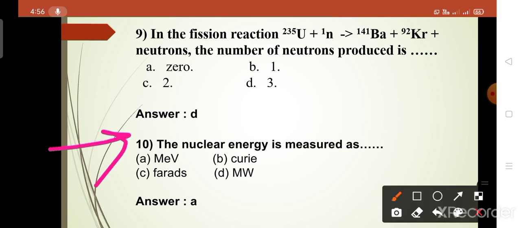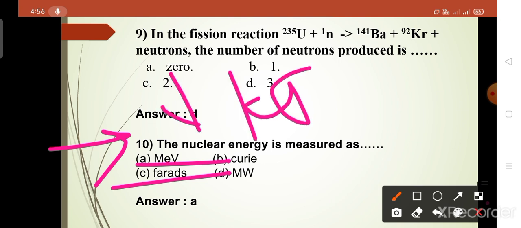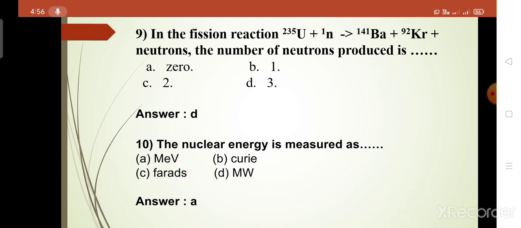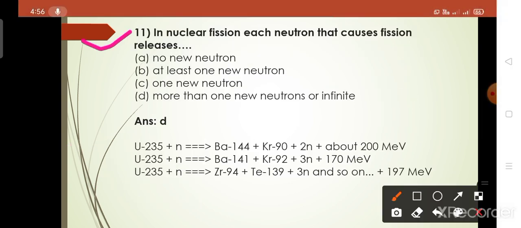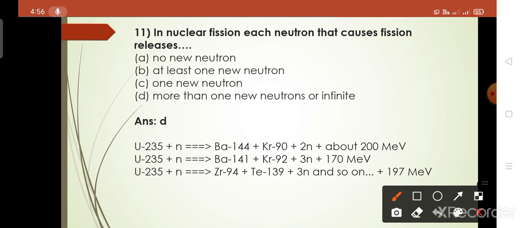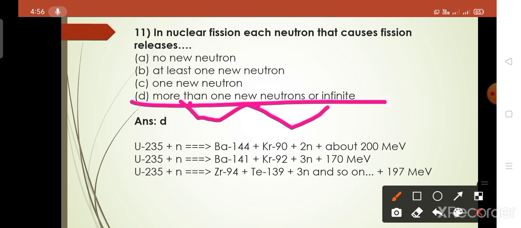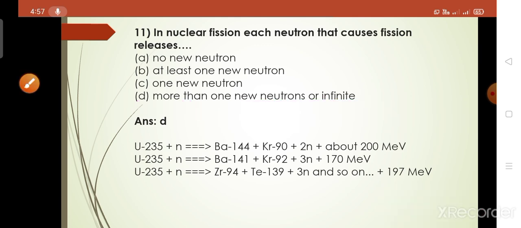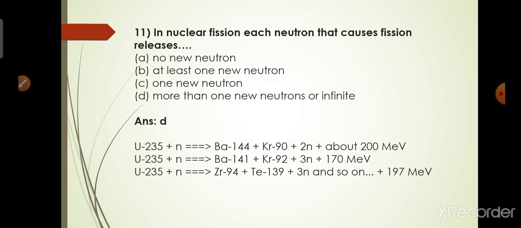Then the next question is, the nuclear energy is measured in million electron volt, and the thermodynamic energy or kinetic energy is measured in joule, kilojoule and calorie units. The next question is 11. In nuclear fission, each neutron that causes fission releases. In nuclear fission, many neutrons are released. So option number D is the correct answer: more than one new neutron, or an infinite number of neutrons.